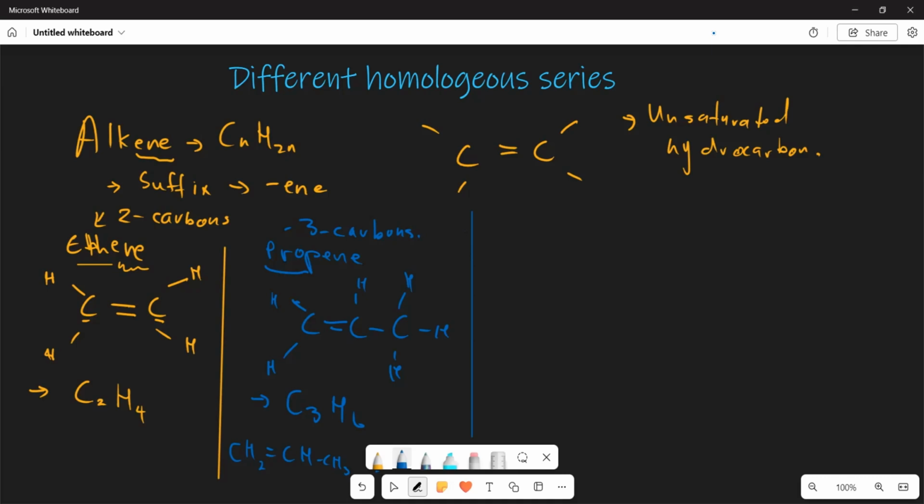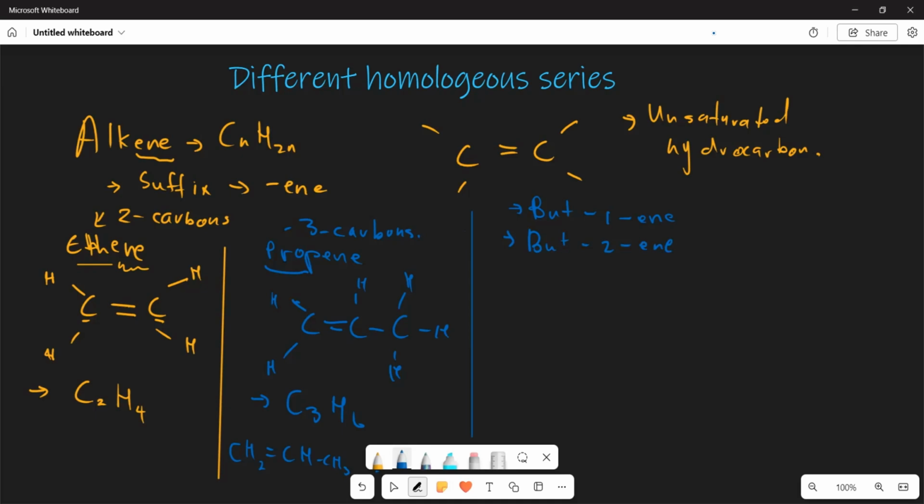You can be given, firstly, but-1-ene, and then you are given the second one, which is but-2-ene, right?